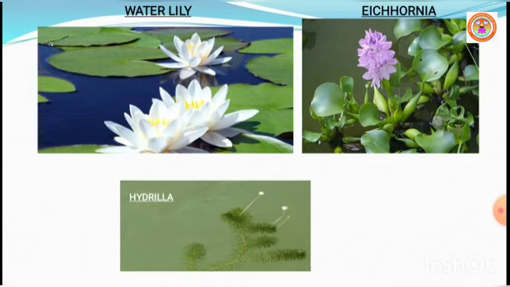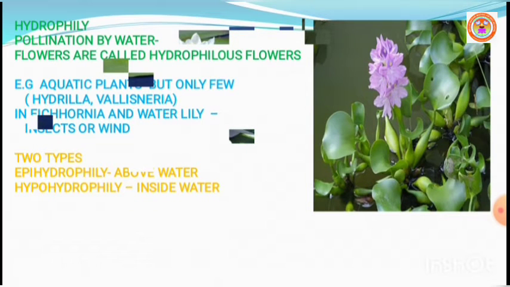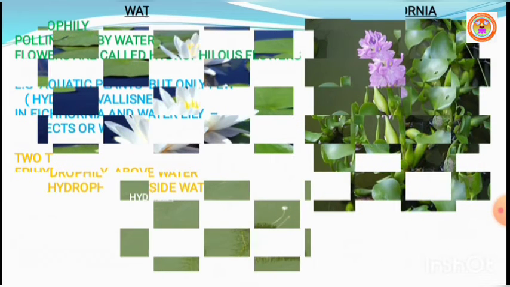There are two types of hydrophily observed in plants, namely epihydrophily and hypohydrophily. Epi means above the water. Hypo means below, so it means inside the water.